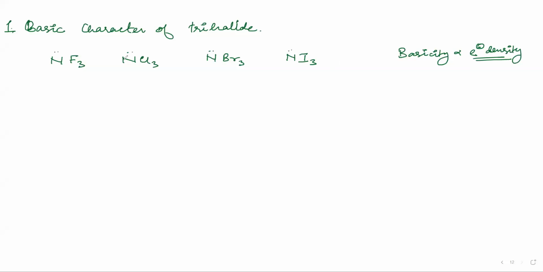So when we are seeing electron density, see this fluorine is highly electronegative. Now when it is highly electronegative, it will be pulling the electrons from nitrogen. It will be making the electron density less, because it is pulling the electrons. If it is pulling the electrons, the electron density will decrease. If the electronegativity is high, the electron density will decrease from nitrogen.